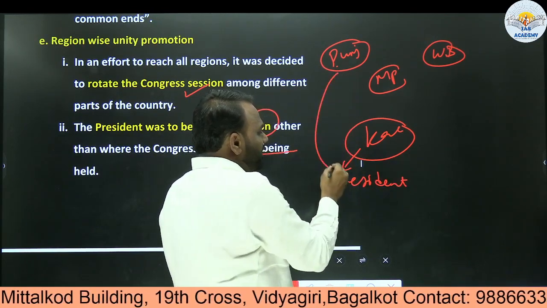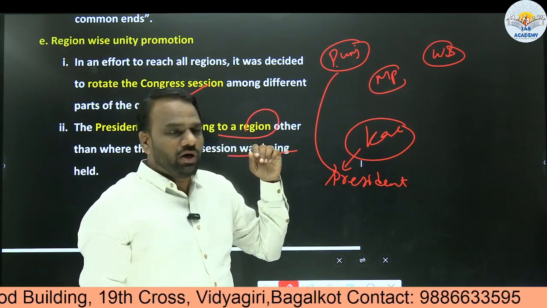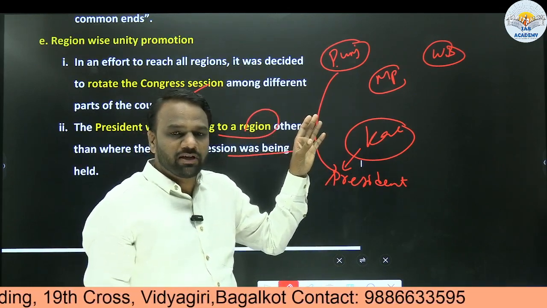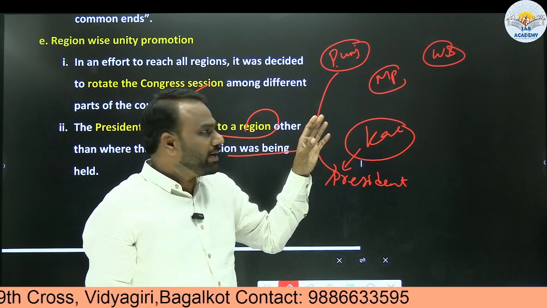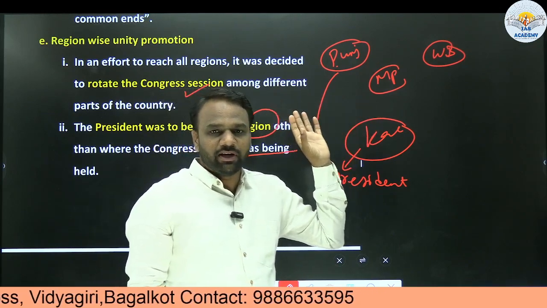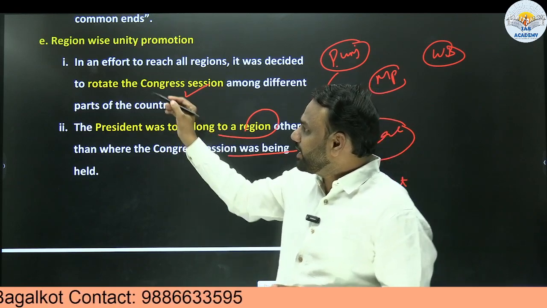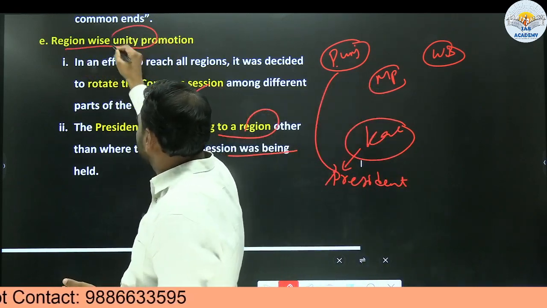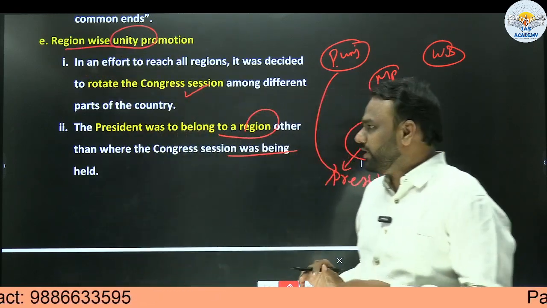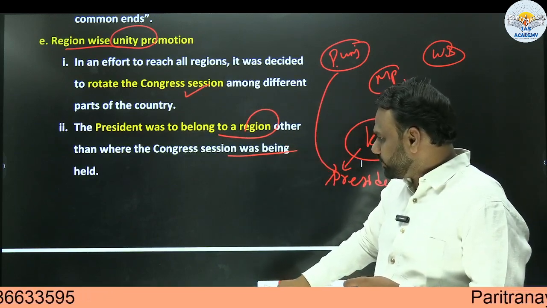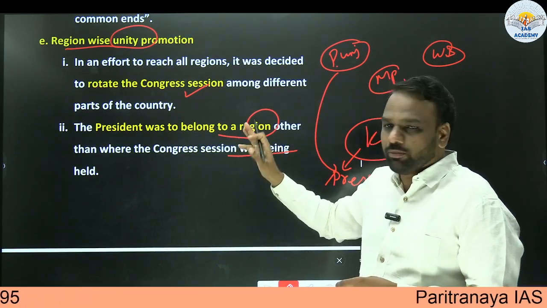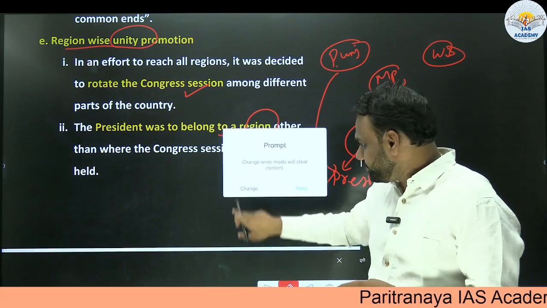Similarly, when the session is going on in Punjab, a leader of Punjab will not act as the president of the Indian National Congress session, but rather a person belonging to some other region. So in this way, they promoted region-wise unity. An important point to note. Again, important from both prelims as well as mains point of view.